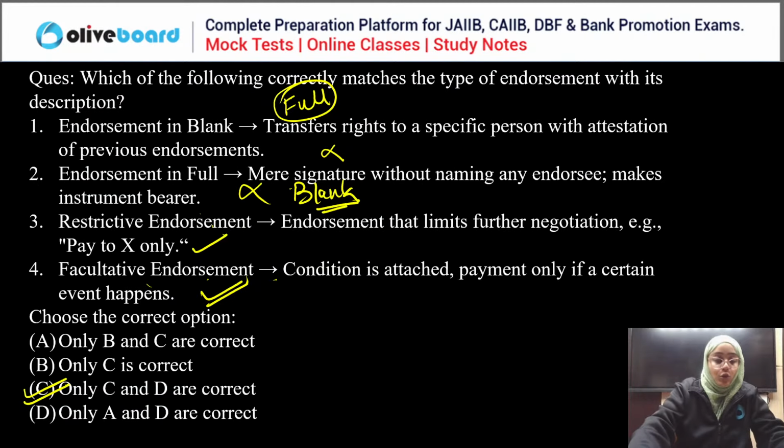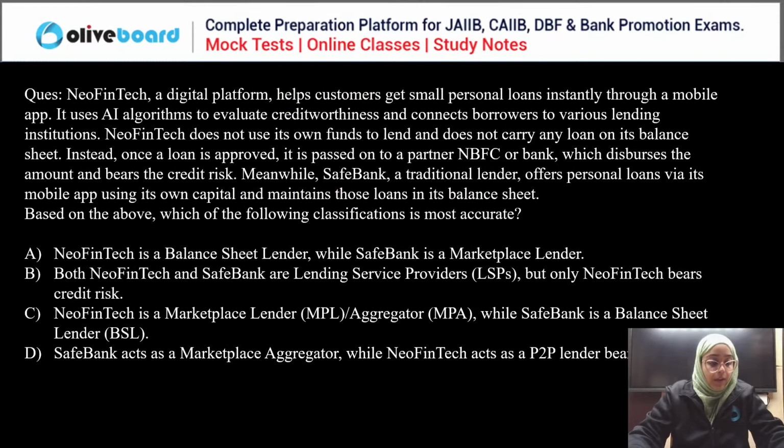Okay. Next question. See this next question, everyone. Neo FinTech, a digital platform, helps customers get small loans instantly through a mobile app. It uses AI algorithms to evaluate creditworthiness and connect borrowers to various lending institutions. Neo FinTech does not use its own funds to lend and does not carry any loan on its balance sheet.